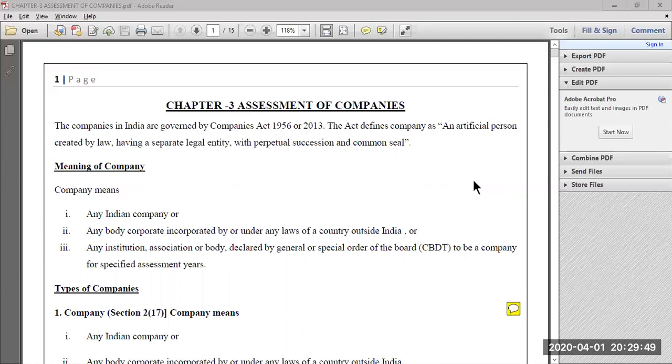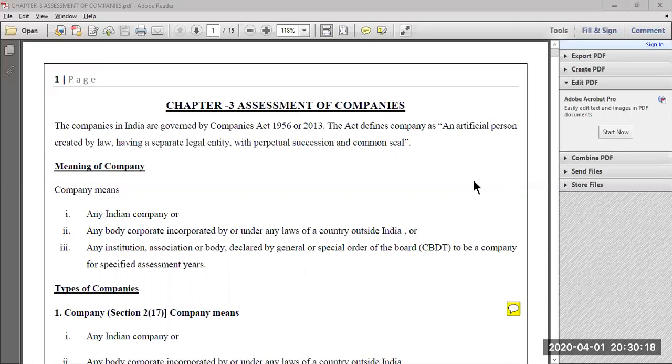Now we will move further and understand the definition of company as per the Companies Act 1956. As per the Companies Act of 1956, a company is defined as an artificial person created by law having a separate legal entity with perpetual succession and a common seal. Now let us split all these things and understand more precisely. What do you mean by artificial person created by law? It means any entity which is created and for whom legal rights are provided is called an artificial person created by law.